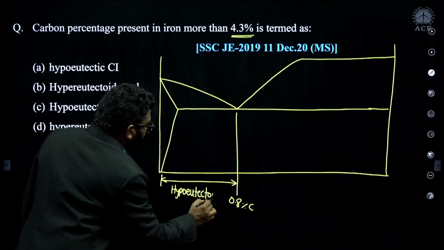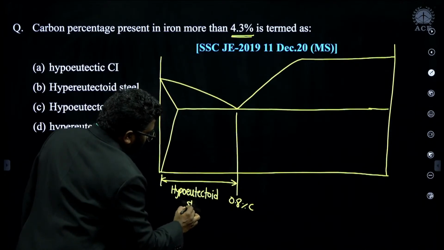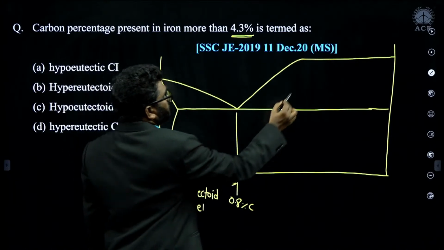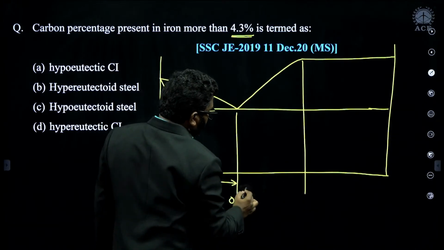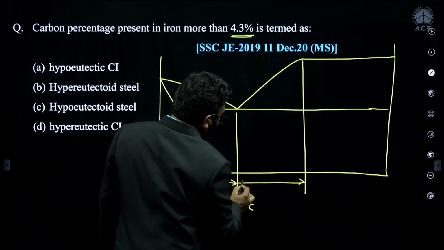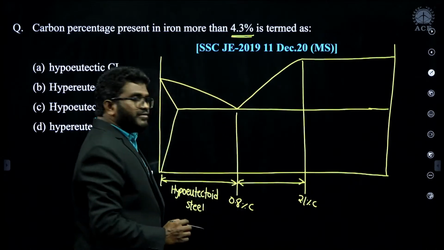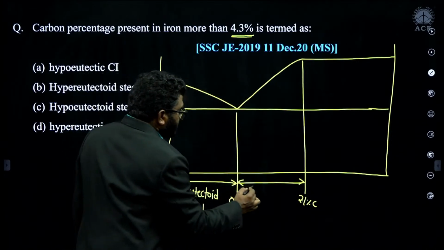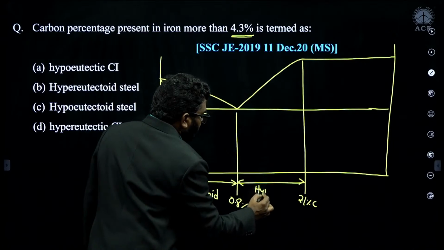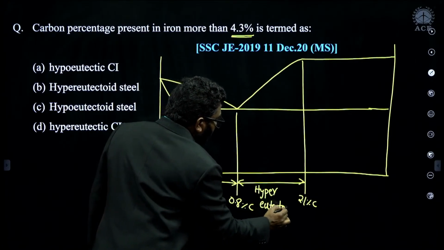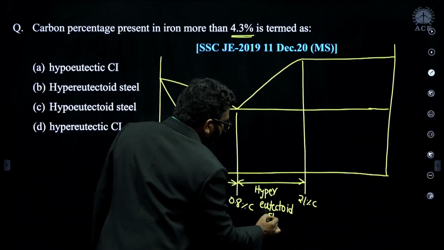hypoeutectoid steel. From 0.8 to 2.1% of carbon, it is hypereutectoid steel.